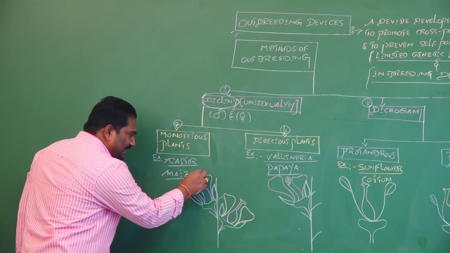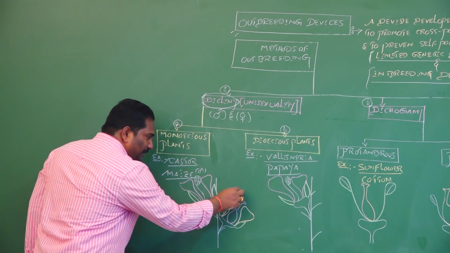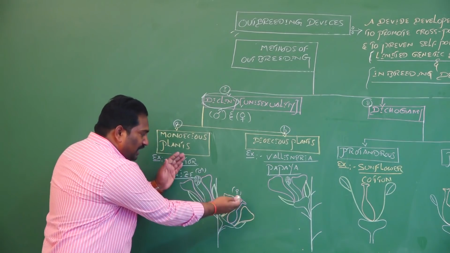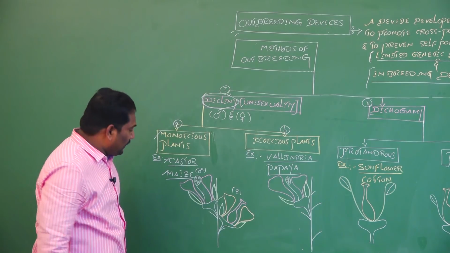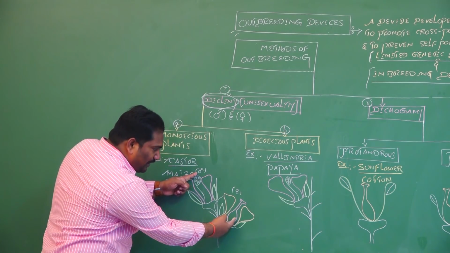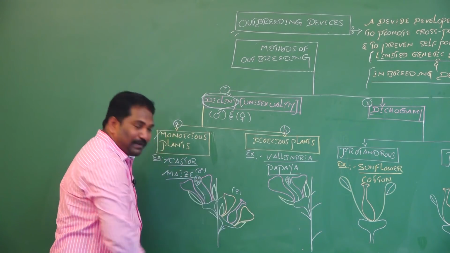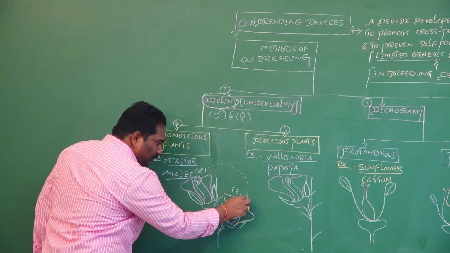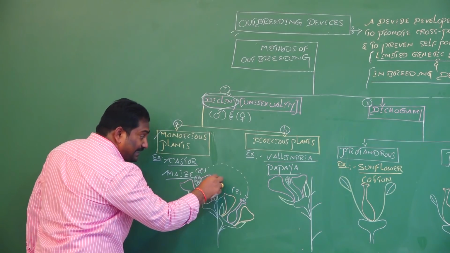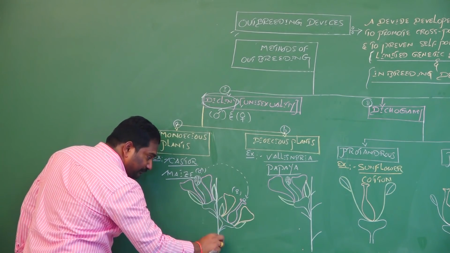When male unisexual flowers and female unisexual flowers are both present on the same plant body, it is called a monoecious plant. Then the transfer of pollen grains can take place between two different flowers of the same plant.